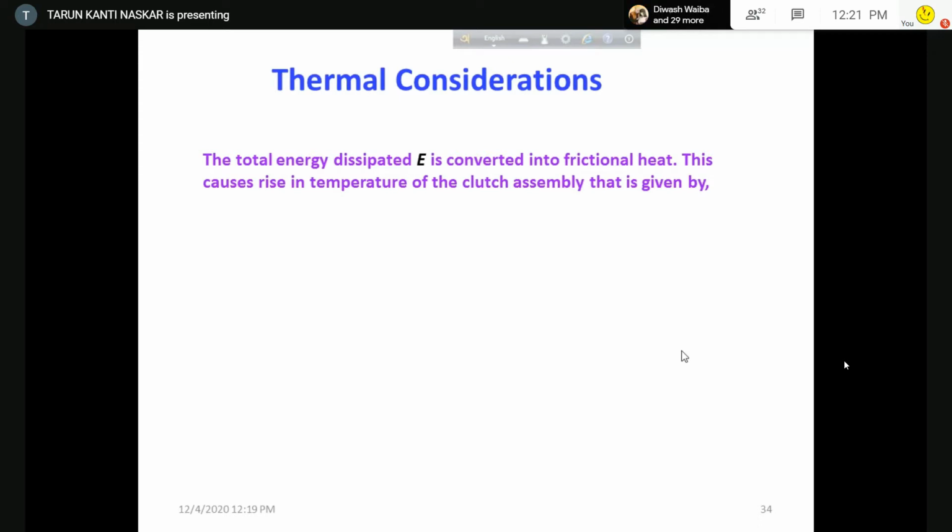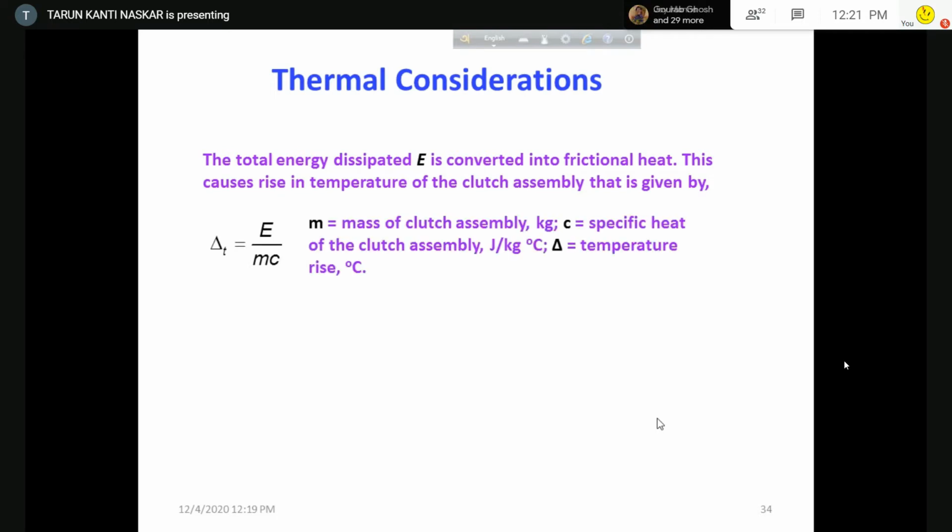Now, so for this there will be rising temperature, and the equation for the rising temperature is that delta T is equal to E by mc, where m is the mass of clutch assembly, that is in kg, and C is the specific heat of clutch assembly, that is expressed in joule per kg degree centigrade, and delta T is the temperature rise.